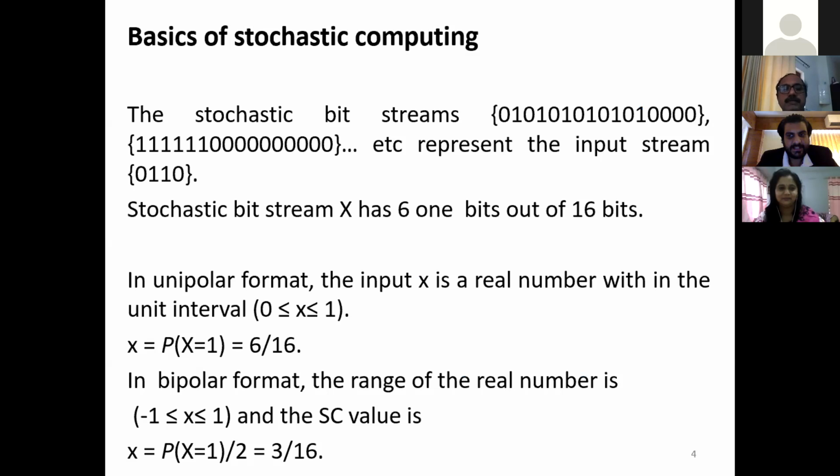There are two formats used in the stochastic method. One is the unipolar format. Input X is a real number within the unit interval, 0 less than or equal to X less than or equal to 1, where the stochastic value is the probability of the bit stream being a 1, P of X equal to 1. In the above example, it is 6 by 16, as the total number of bits is 16. In bipolar format, the range of the real number is from -1 to +1, and the stochastic value is P of X equal to 1 divided by 2, and for the above example, it is 3 by 16.